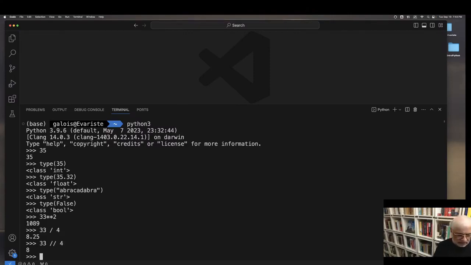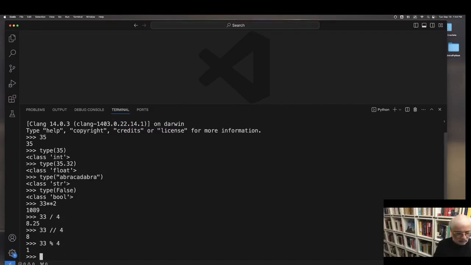How many times does 4 go into 33? And then 33 modulus 4, we get the remainder. The modulus operator typically only works for integers. You're going to have some problems if you perform operations on floats with the modulus operator, but play around with it just to see what the results are and whether it's what you expect.